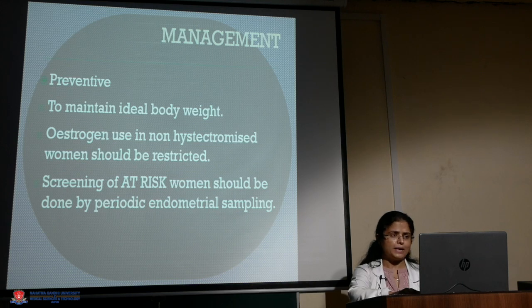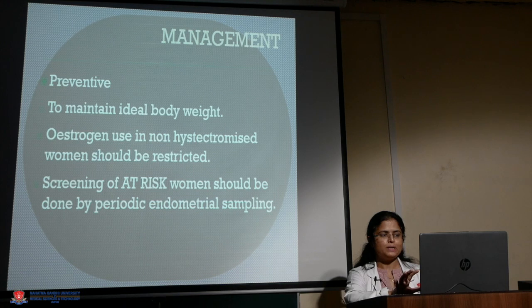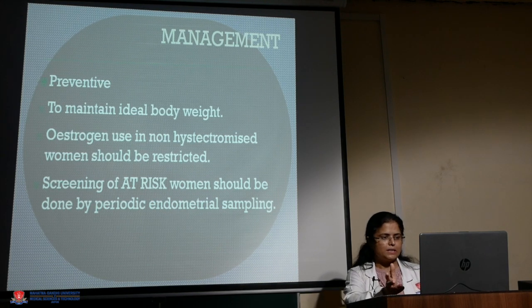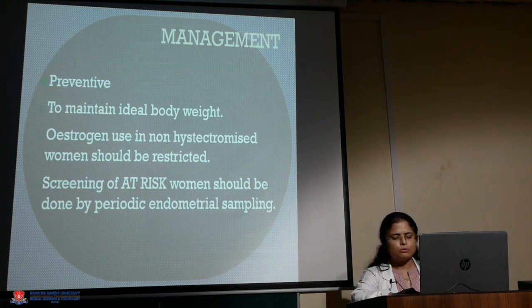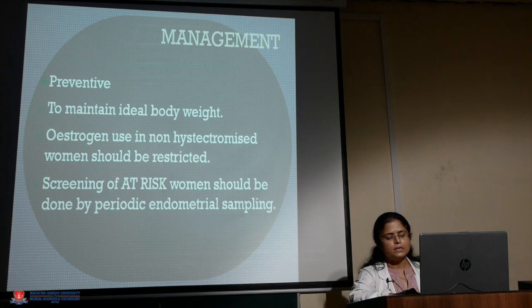And how to manage? First are the preventive modalities: maintain ideal body weight. Estrogen use in non-hysterectomized patients should be restricted. In patients who have been hysterectomized, we can use estrogen, but that too in moderate doses. Screening of at-risk women should be done at periodic intervals. The patients who have a history of malignancy should undergo periodic endometrial sampling to detect cases earlier.